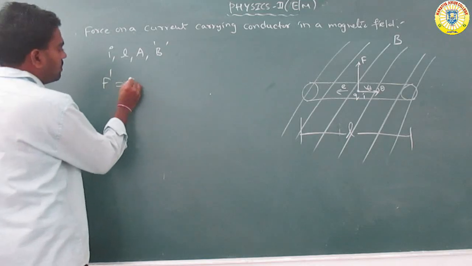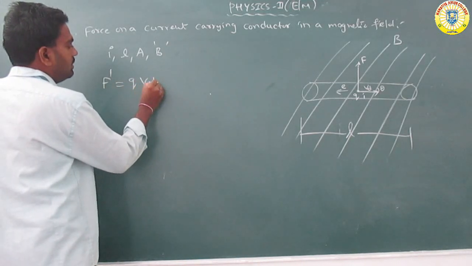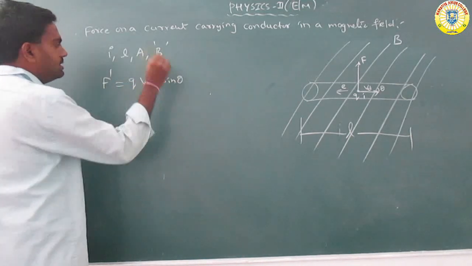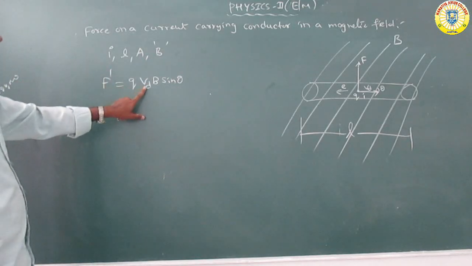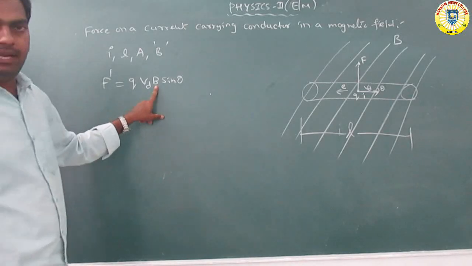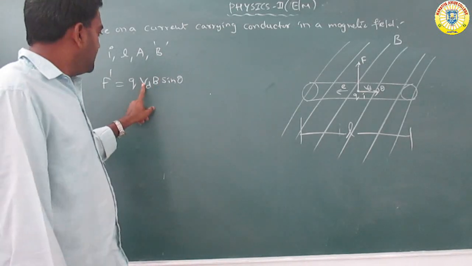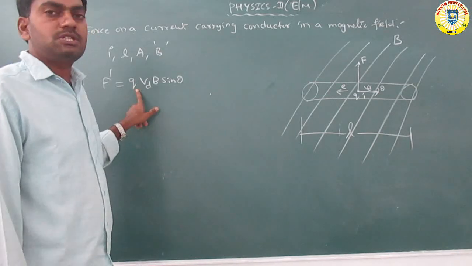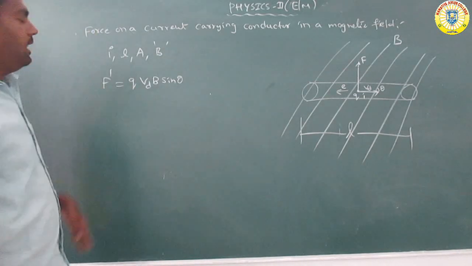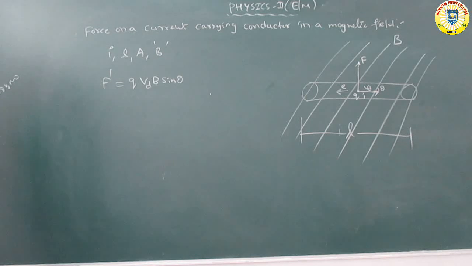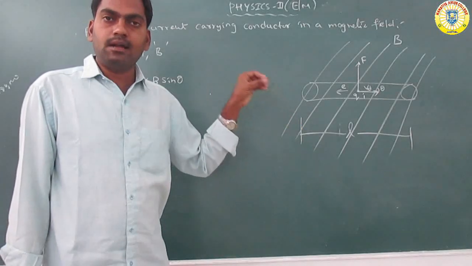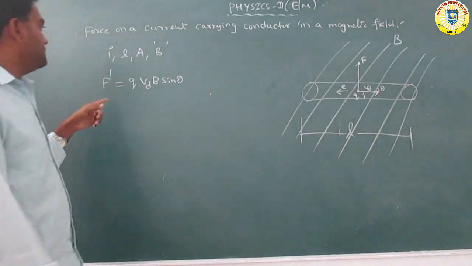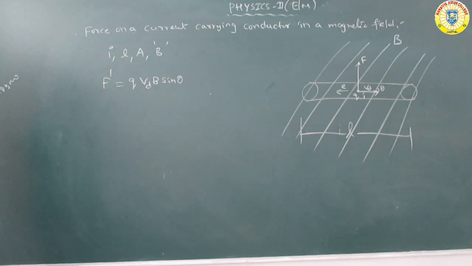So F dash is equal to Q V D B sin theta. B is the magnetic field, sin theta involves the angle theta, V D is called the drift velocity, and Q is the charge. So F dash is equal to Q V D B sin theta. This is the force acting on a charged particle in the wire.